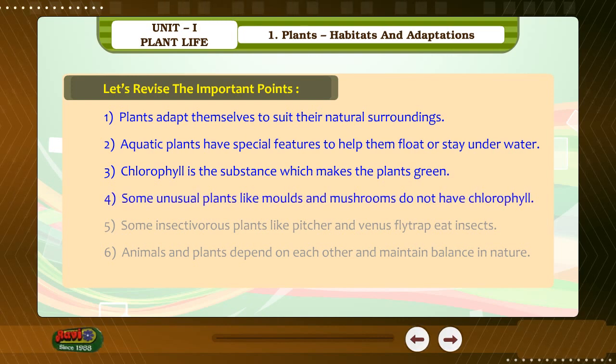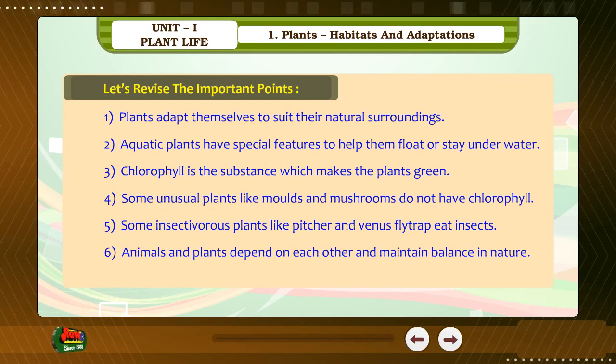Some unusual plants like molds and mushrooms do not have chlorophyll. Five. Some insectivorous plants like pitcher and Venus flytrap eat insects. Six. Animals and plants depend on each other and maintain balance in nature.